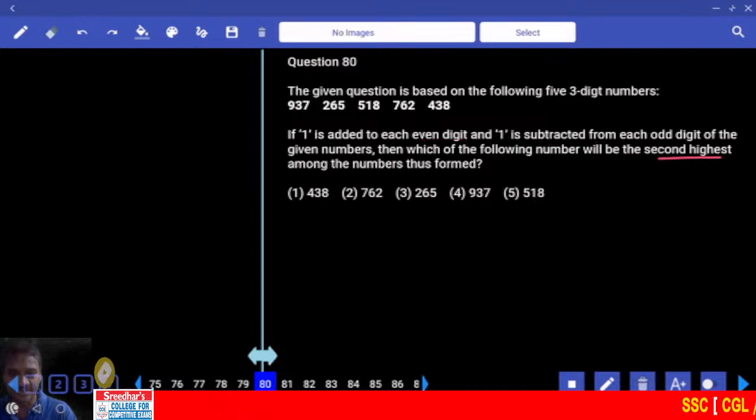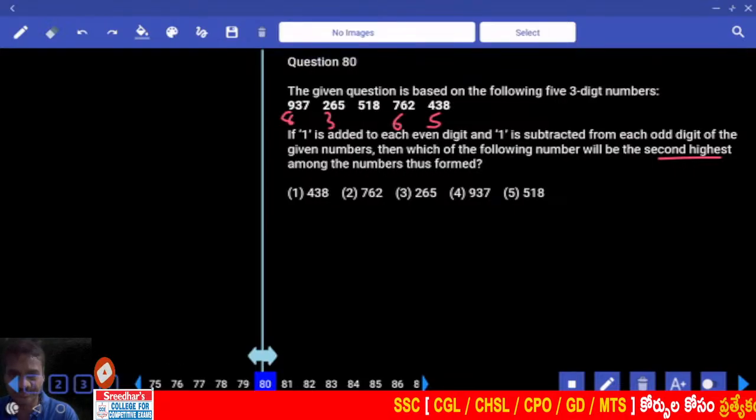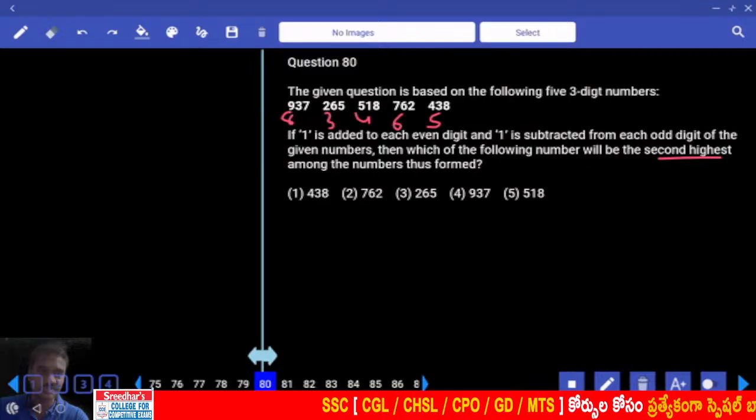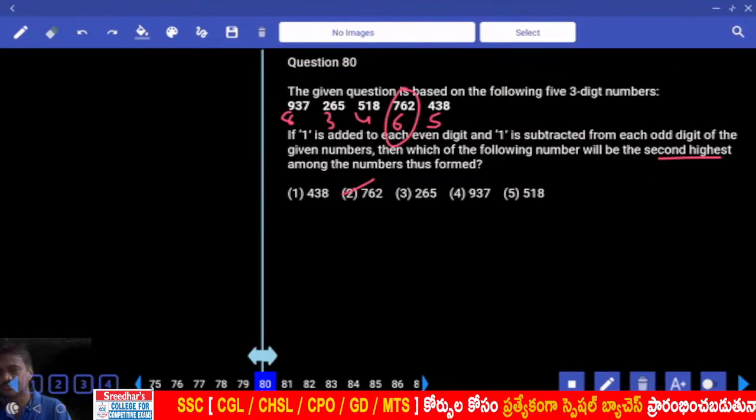1 is added to even, 1 is subtracted from odd. This became 8, this became 3, this became 5, this became 6, this became 4. Then what is the second highest? Now 762, that is the choice.